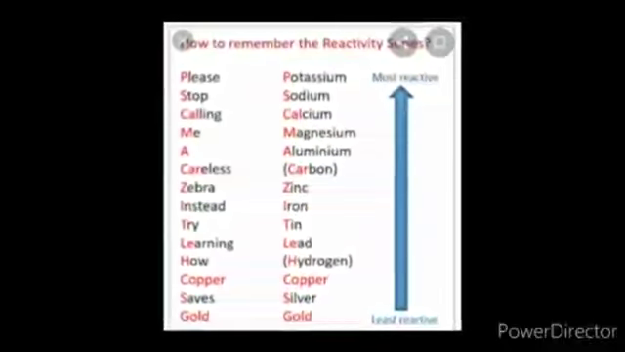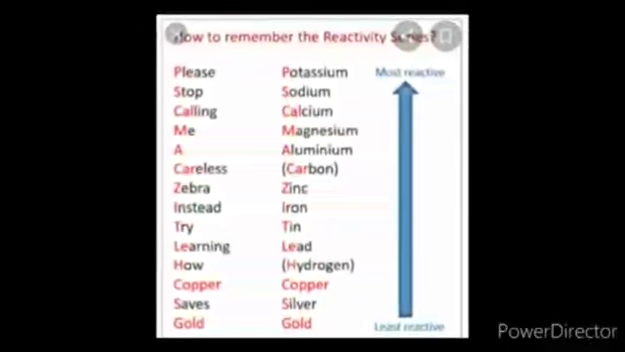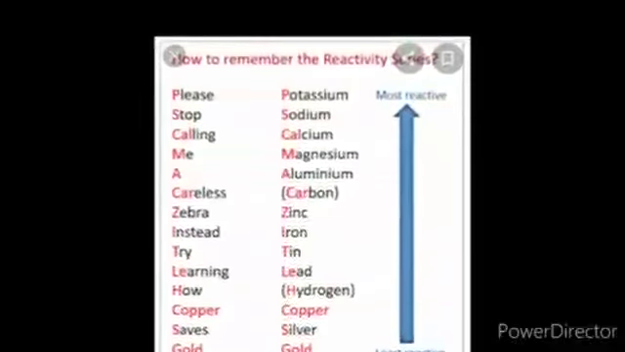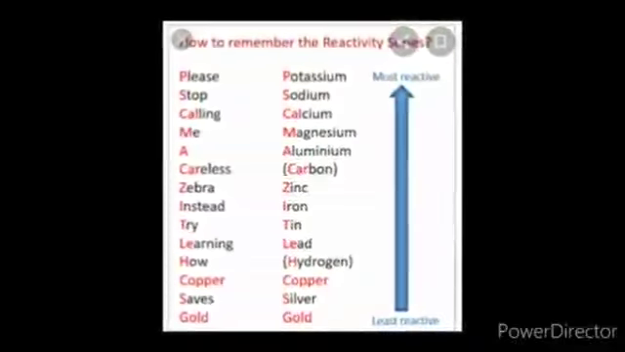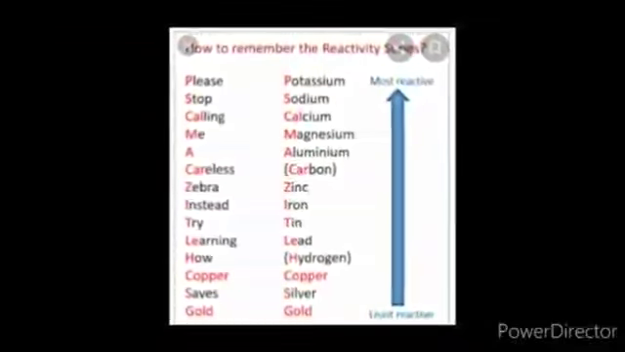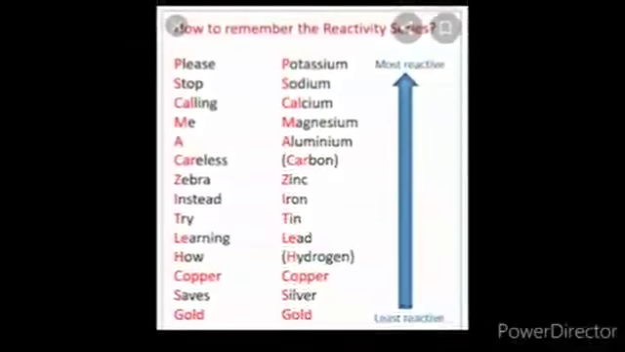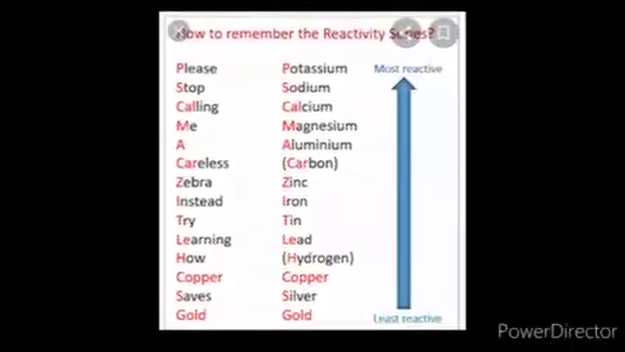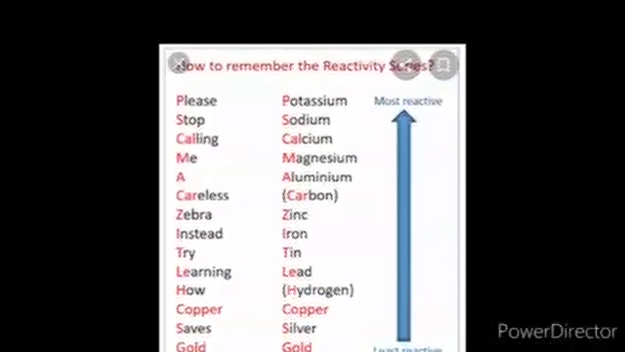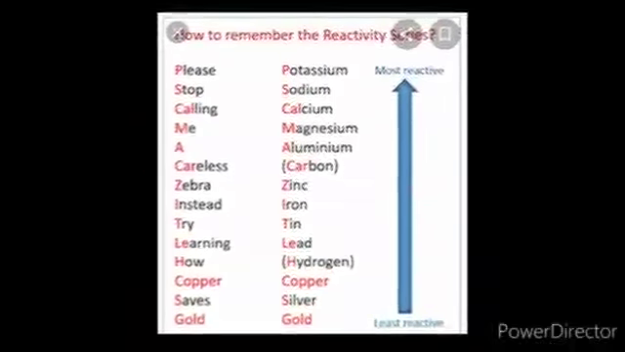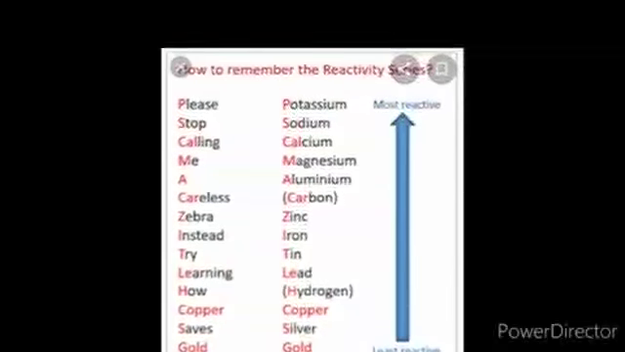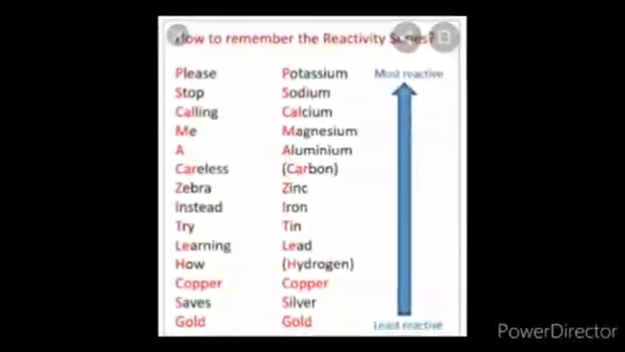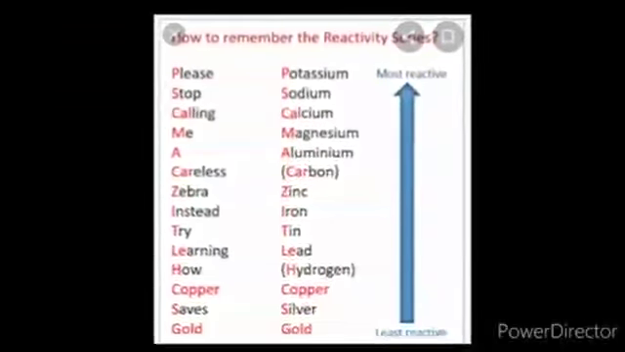So please students, do try to learn the reactivity series on the basis of this criteria. From please we use potassium, from stop we use sodium, for calling we use calcium, from me we use magnesium, for A it is aluminium, for careless it is carbon, for zebra it is zinc, instead it is iron, try it is tin, learning it is lead, how it is hydrogen, copper it is copper, saves it is silver, gold it is gold. This is the way you can learn the reactivity series.